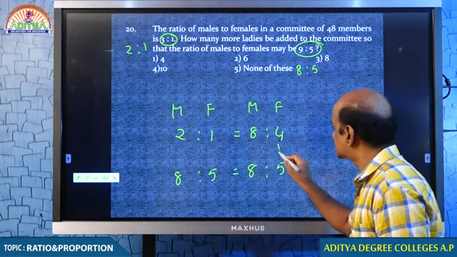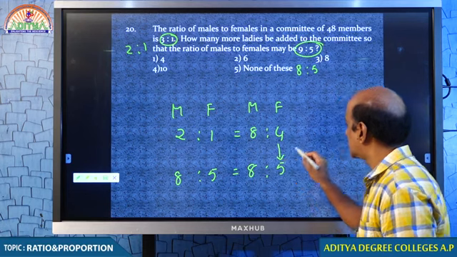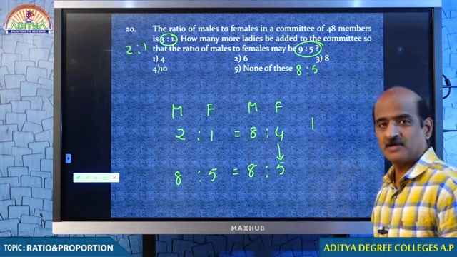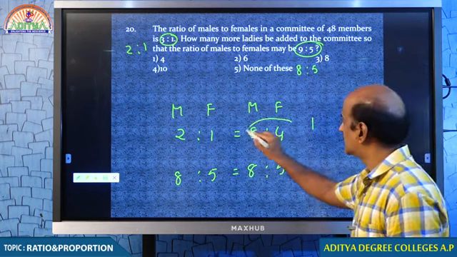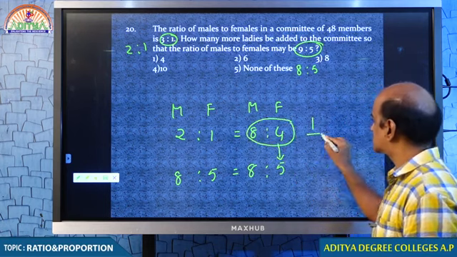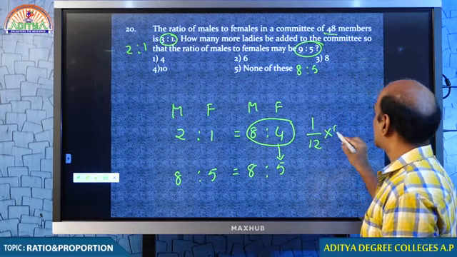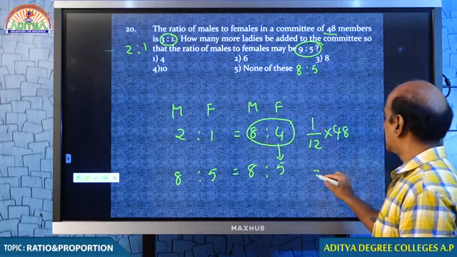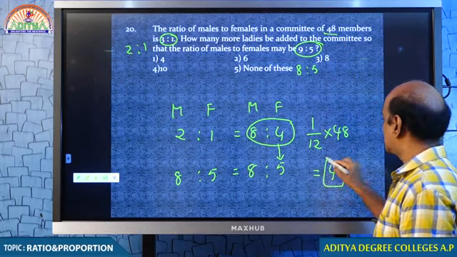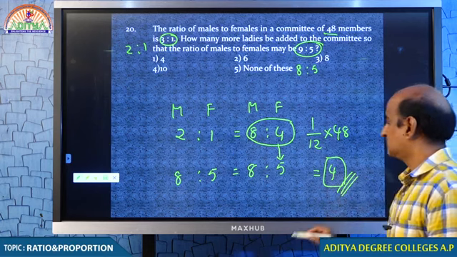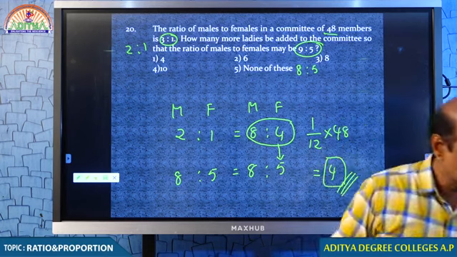Number of females: 4 parts becomes 5 parts, which means one part should be increased. Out of how many parts? 12 into how many number we have? 48. If you want to make the ratio like that, you have to add 4 more ladies.